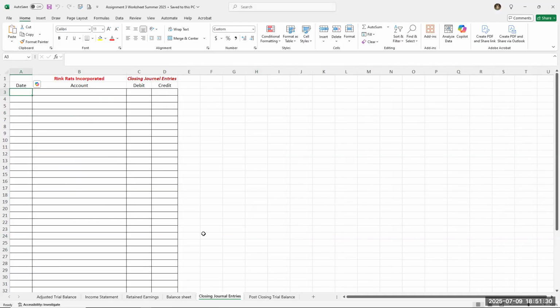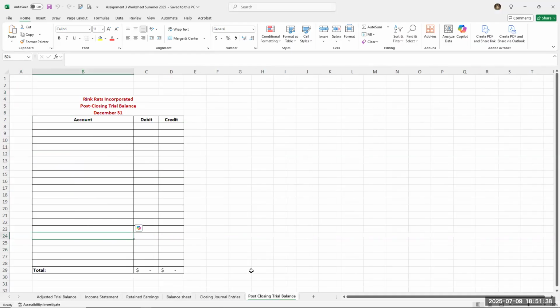Naturally, the date will be December 31st. Once those closing entries are completed, you then show the remaining balances of the accounts that you did not close from the adjusted trial balance. Those new balances will now be in the post-closing trial balance, the remaining accounts that will go into the next fiscal year for Rink Rats Incorporated. So that's what I'm looking at.